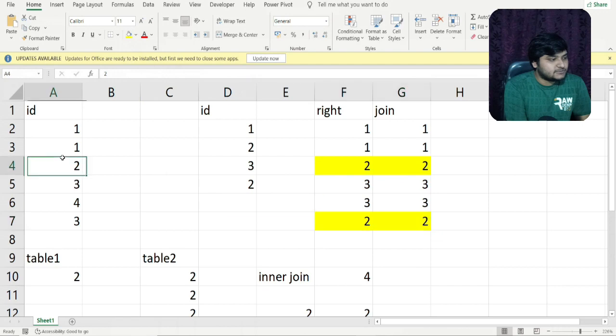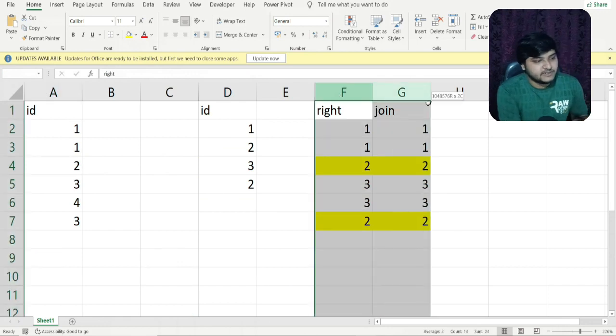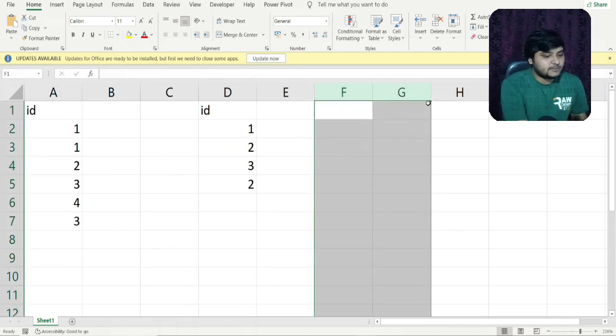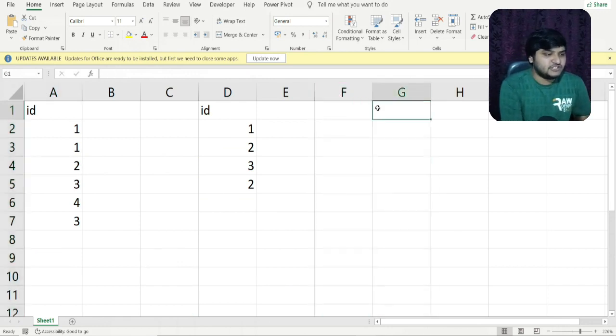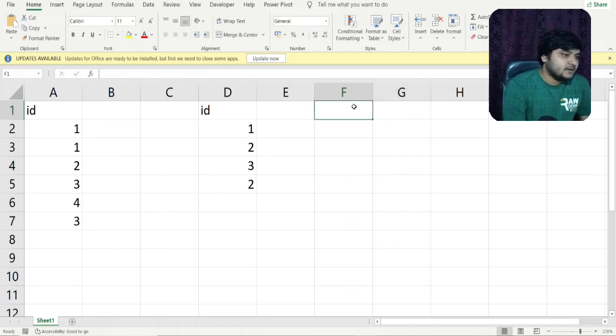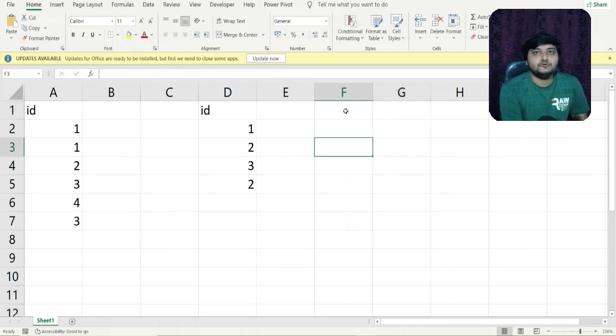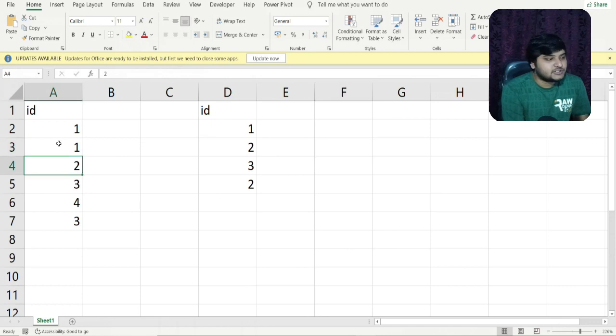Each of the 2s present here, you can see it comes 2 times, so each 2 will be matched with this 2. This is basically how the concept of right join, left join, or joins in general works. The interviewers will ask you to count the number of rows which will come into the output in case of all these different kinds of joins. In that case, you just need to match each value with the number of times the same value is coming, and you can just write it down.